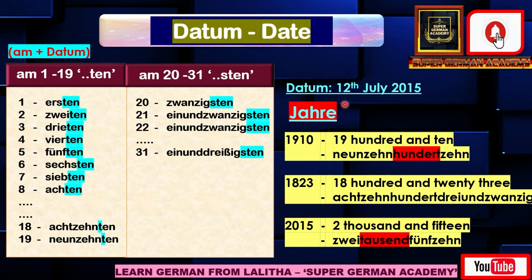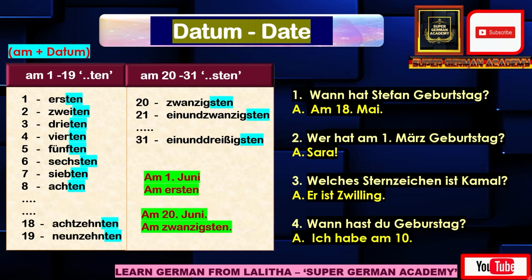So for 12th July 2015, you have to say "zwölften". Next, July it is "Juli", and for the year 2015, you will express it as 2015. So the date should be followed with the preposition "am". Here is the format like "am", and after that the Datum should be specified. In English we say the birthday is on 15 September, on July 2nd. So that "on" preposition for dates is "am" in German.